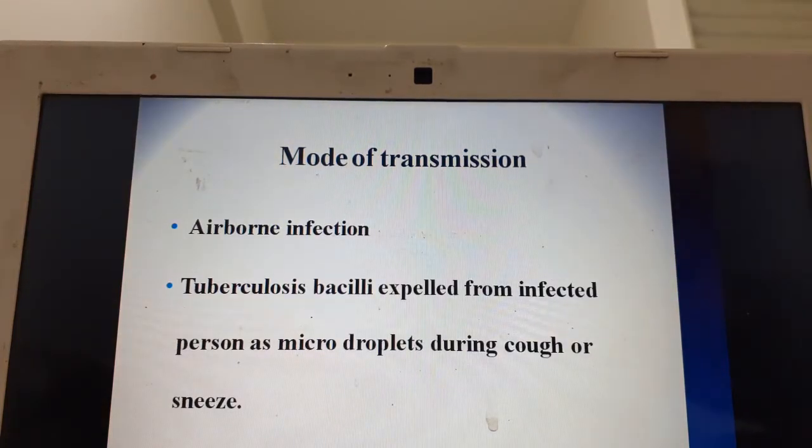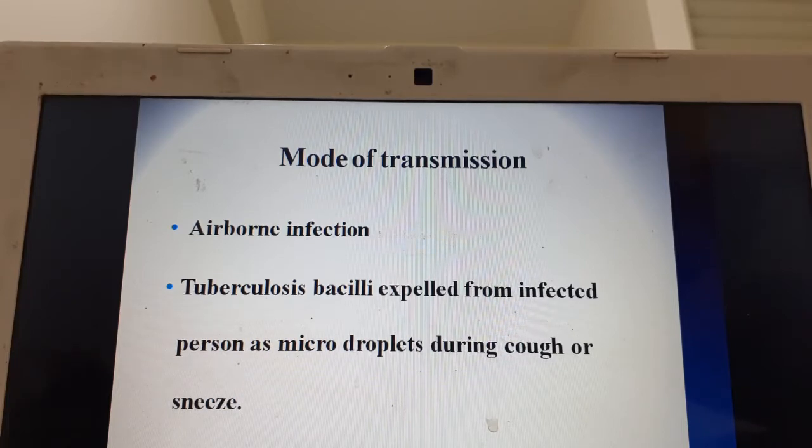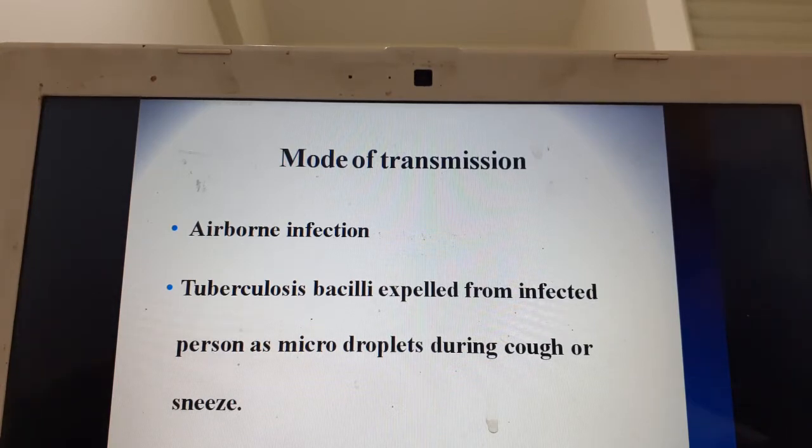The mode of transmission is mainly by airborne infection. So it spreads by airborne. Number 2, it is expelled as droplets. When a person infected with tuberculosis coughs at another person, one person can quickly infect around 100 people around them. So it is such an infectious disease, and it is expelled as micro droplets during cough or sneeze from an infected person.